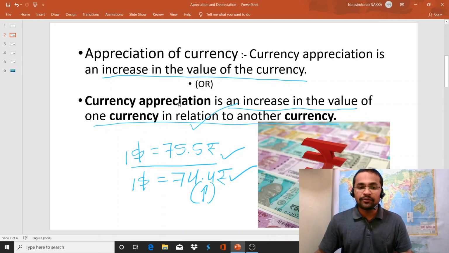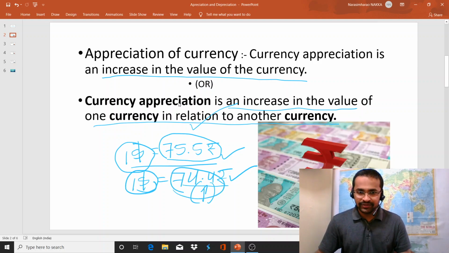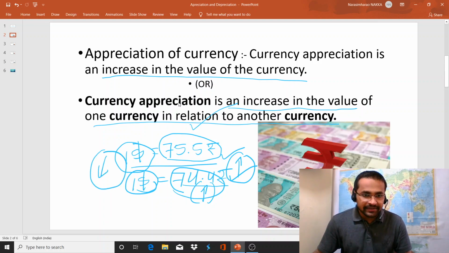That means the value of the Indian rupee is increased. If you want $1, today you have to pay 75.5 rupees. Here, if we want $1, we have to pay 74.5 rupees. So this indicates that the value of Indian currency is increasing and the value of the dollar is decreasing. This is the best example for appreciation of currency.